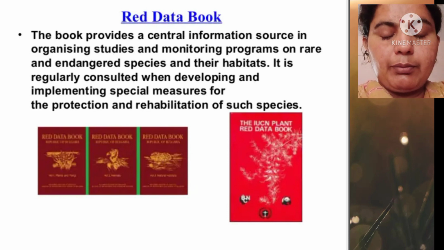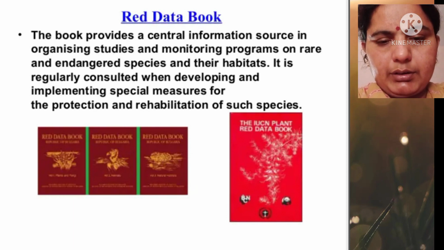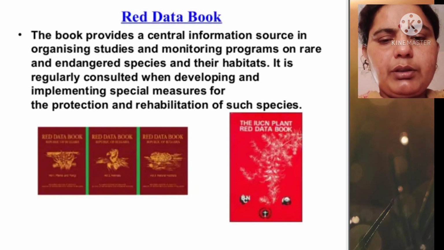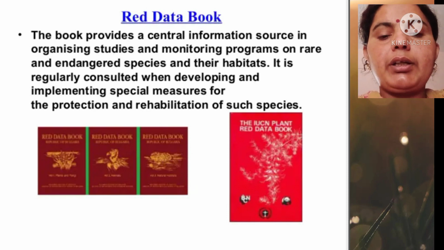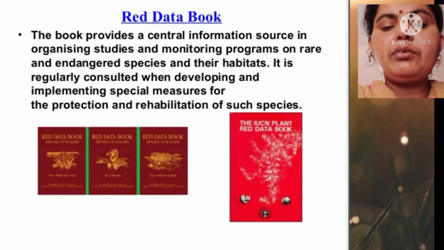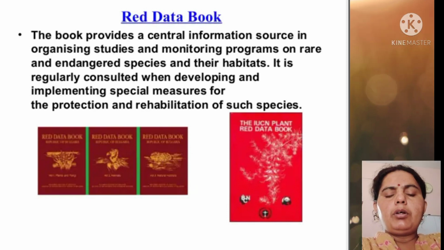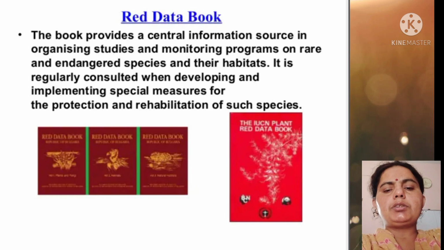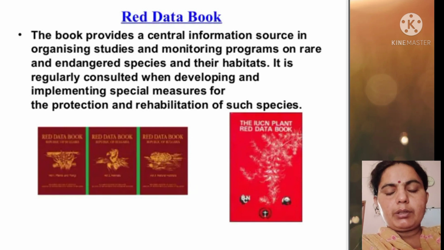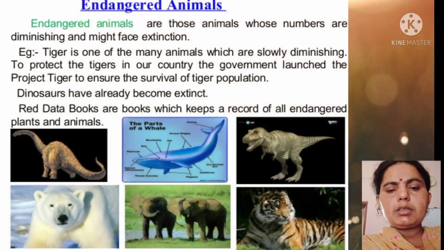Now, Red Data Book. The book provides the central information source for monitoring programs on rare and endangered species and their habitats. It regularly develops and implements special measures for the protection and rehabilitation of such species. This book was developed by the IUCN, the organization that measures the number of species that are endangered or extinct. We have read about this on the internet.